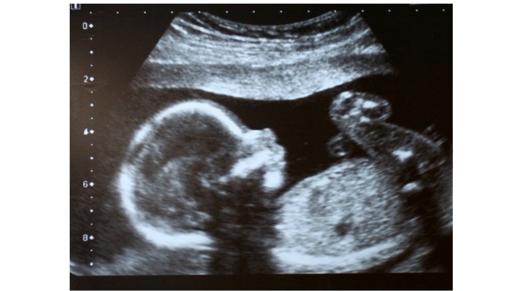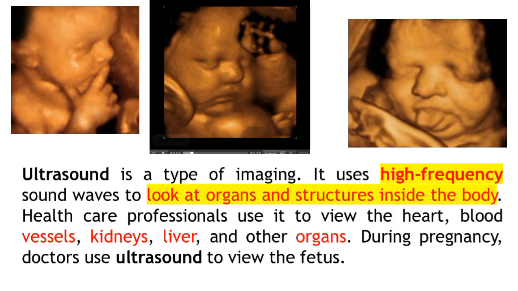So you can see here, ultrasound imaging. First of all, let me tell you what ultrasound is. Ultrasound is a type of imaging that uses high frequency sound waves to look at organs and structures inside the body. It has been used to study the organs of a fetus or embryo inside the body. Healthcare professionals use it to view the heart, blood vessels, kidney, liver, and other organs.